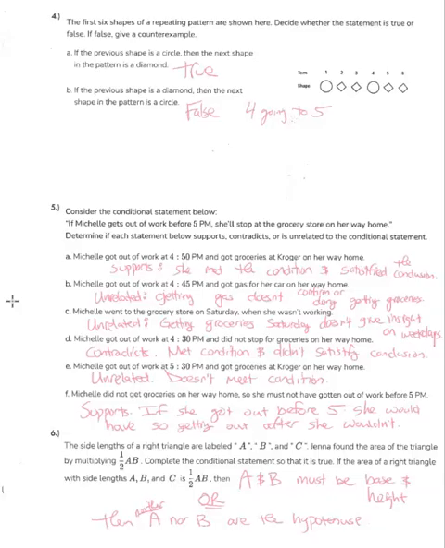The next one is Michelle did not get groceries on her way home, so she must not have gotten out of work by 5 p.m. That supports it. If she got out before 5, then she would have gotten groceries.